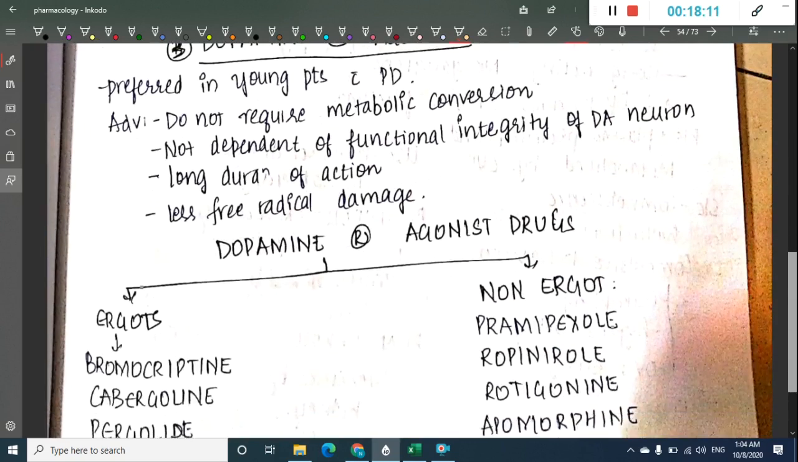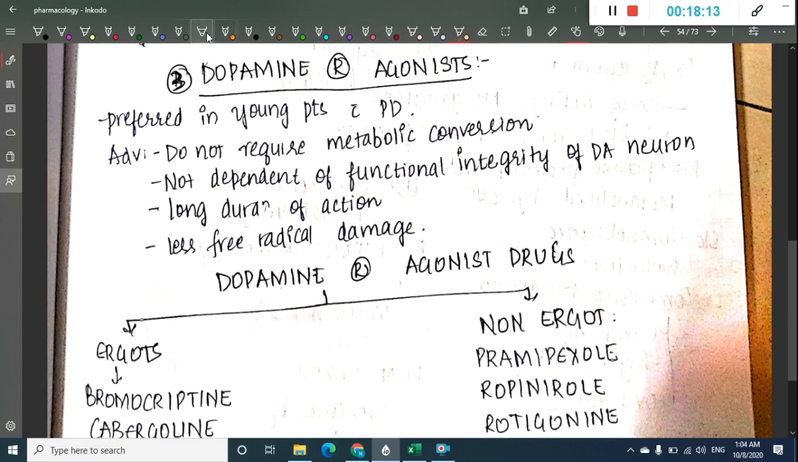Then next is dopamine receptor agonists. So what are the drugs which are used in dopamine receptor agonists? These dopamine receptor agonists are actually preferred in younger age group patients with Parkinson's disease. Advantages are these dopamine receptor agonists do not require any metabolic conversion. These are not dependent on functional integrity of dopamine neuron.